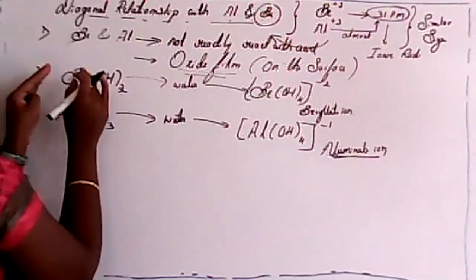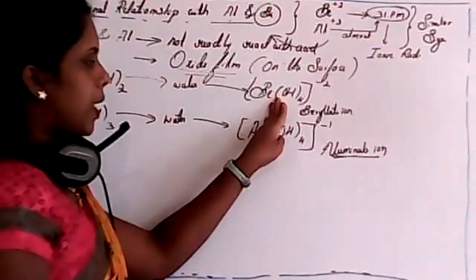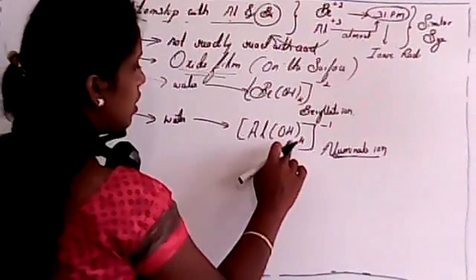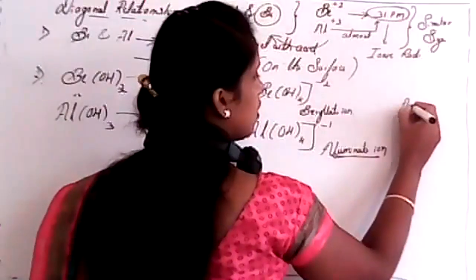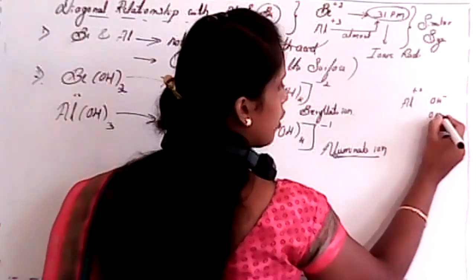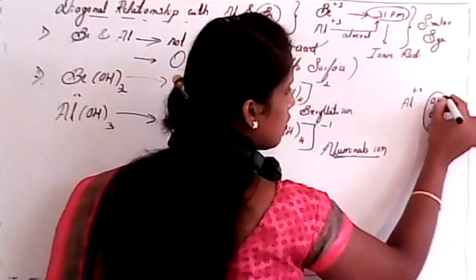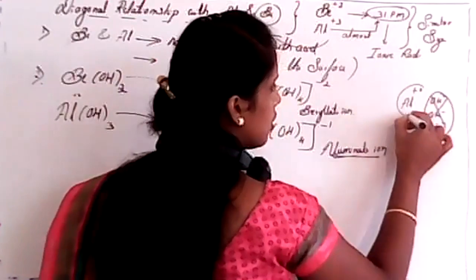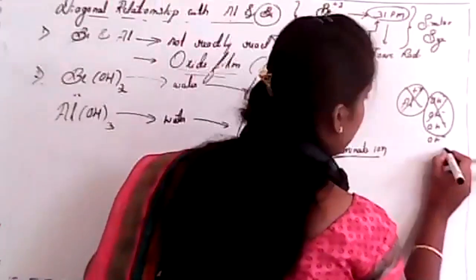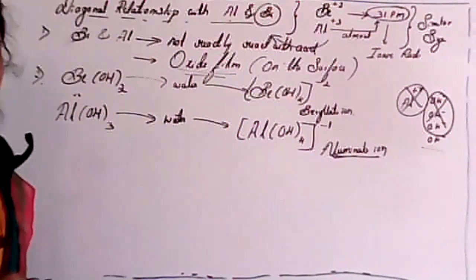Check the oxidation state, students: aluminium with +3 oxidation state, there are 4 hydroxyl groups. 3 hydroxyl groups are satisfied with the +3 oxidation state, isn't it? And the remaining one gives the negative charge. Is it clear?